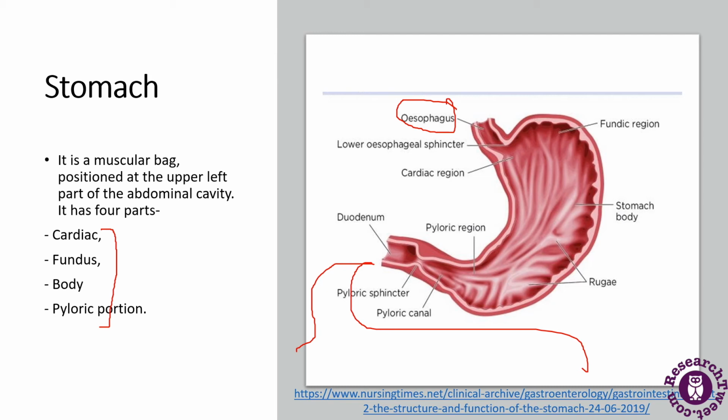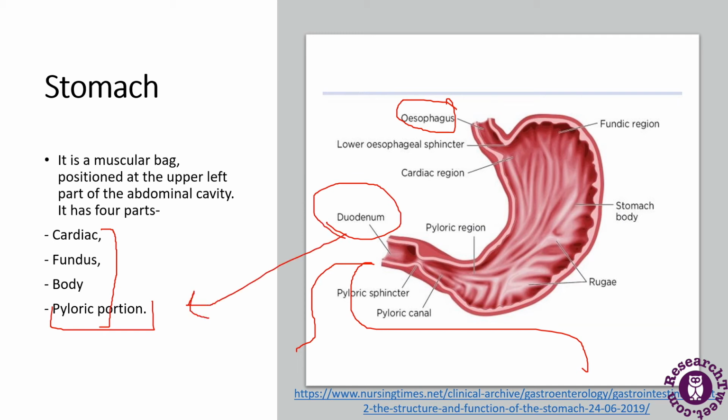Next is the body, and this is the main part of the stomach. And the last, the pyloric portion, opens into the first part of the small intestine, the duodenum. Duodenum is the first entry part of the small intestine.